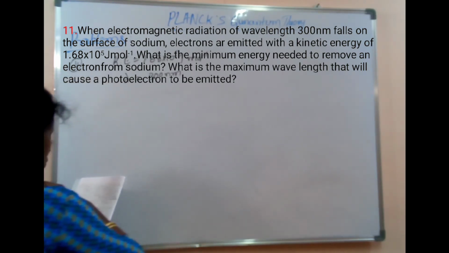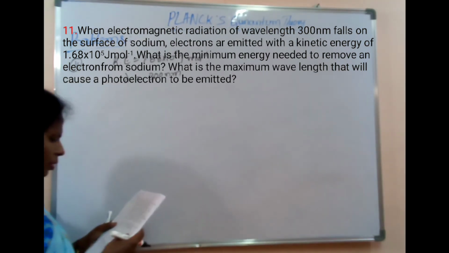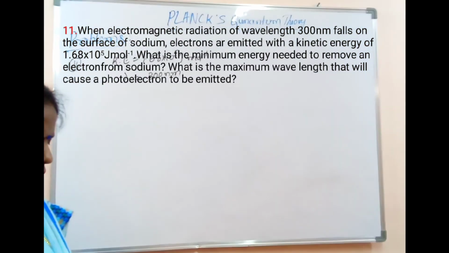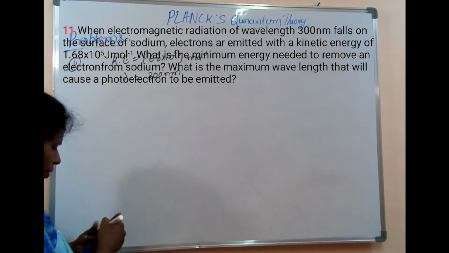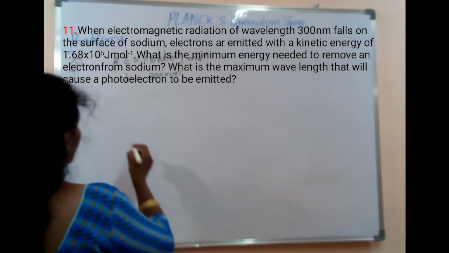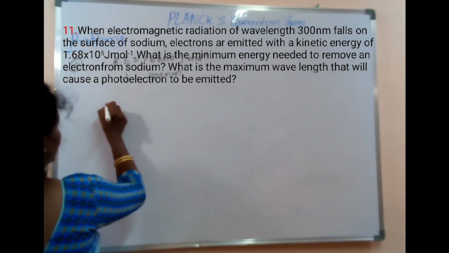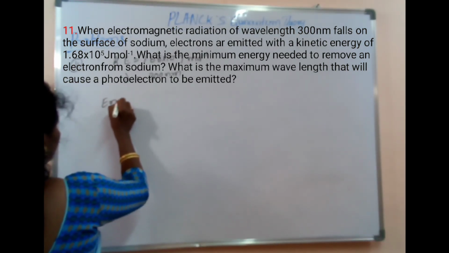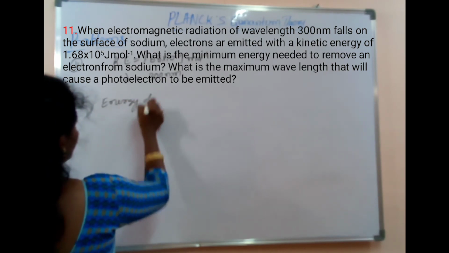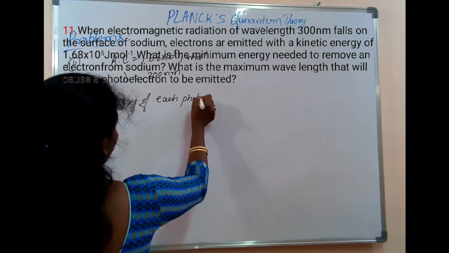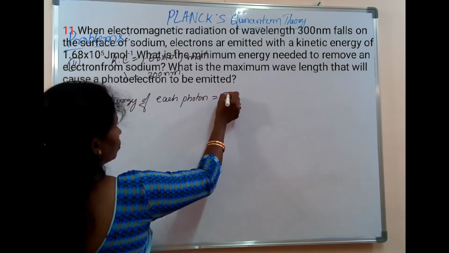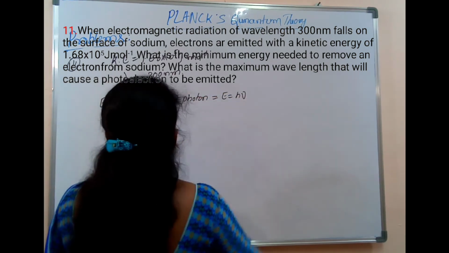Okay. So we need to calculate the minimum energy needed to remove an electron from sodium. For this, first we need to calculate energy of each photon. Energy of each photon is given by E is equal to h nu.